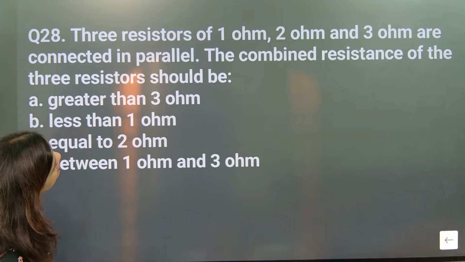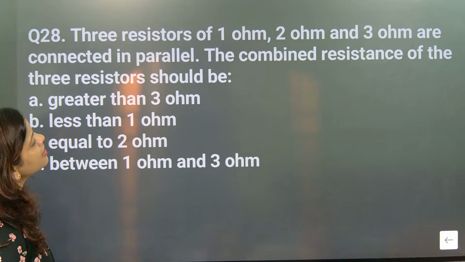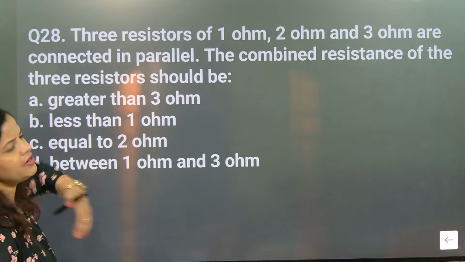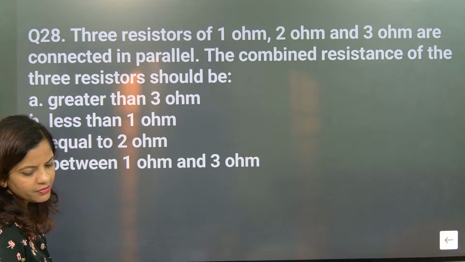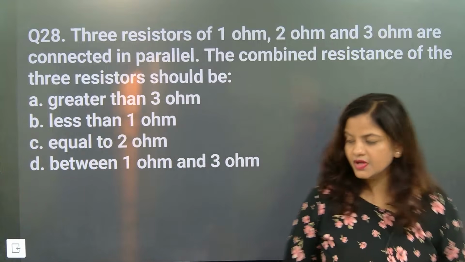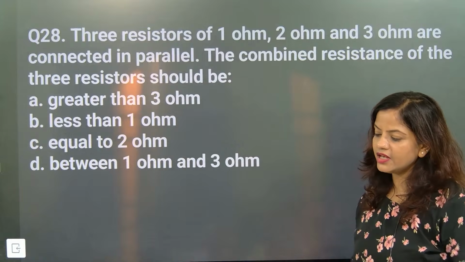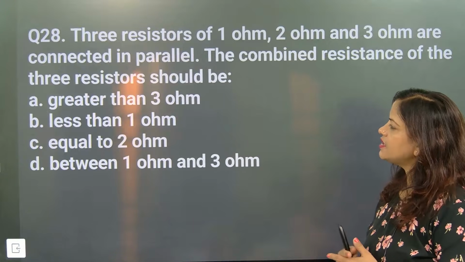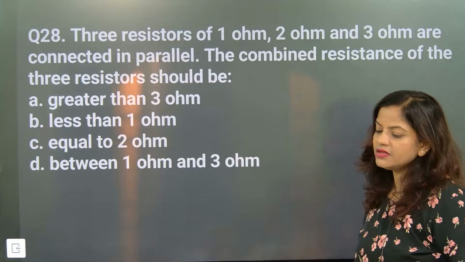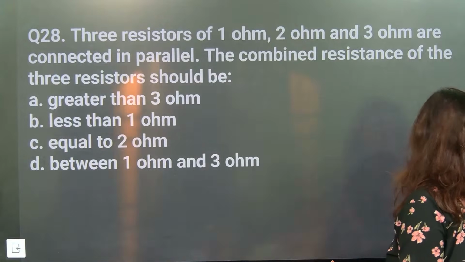Three resistors of 1 ohm, 2 ohm, and 3 ohm are connected in parallel. The combined resistance of the three resistors should be... Combined means together. Solve. What is the answer coming? Combined means when you add them together and then you get the answer. Options: less than 1 ohm, equal to 2 ohm, or between 1 ohm and 3 ohm. With questions like this, try to answer very specifically.